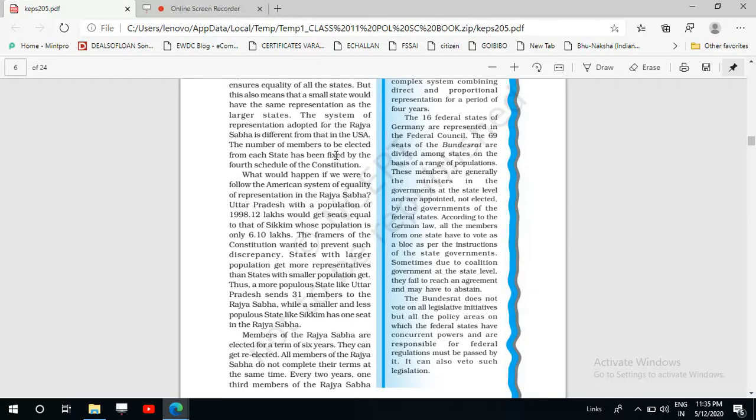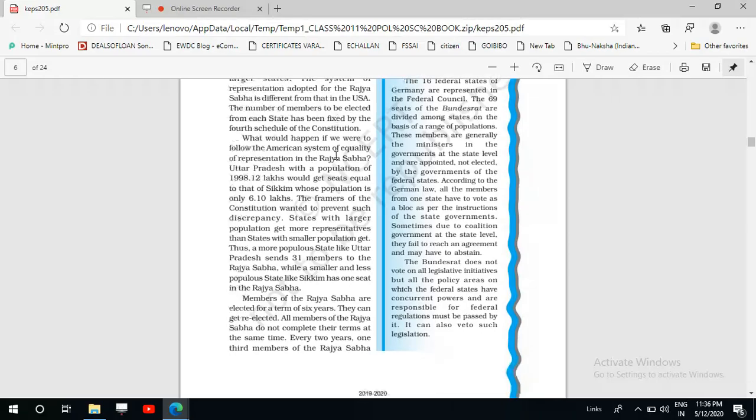Uttar Pradesh has a population of almost 2,000 lakhs, and Sikkim has a population of 6.10 lakhs, and we see that from Uttar Pradesh, 31 members are sent by the state legislative assembly to the Rajya Sabha, and from Sikkim, only one member is there in the Rajya Sabha. So the representation of the states is given on the basis of their population.